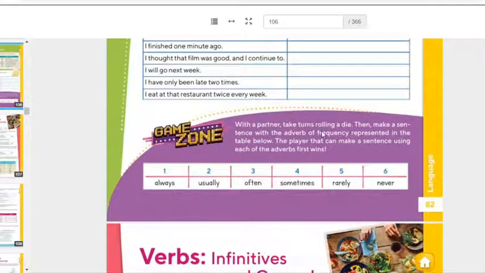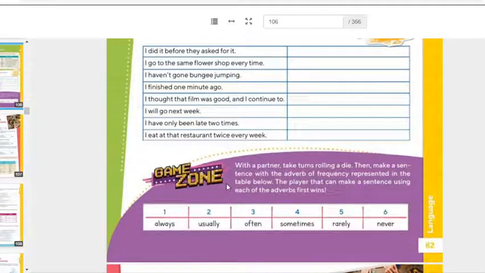The activity that I would like you to do, guys, is this game zone. Try to get a dice, consigan un dado, with a partner, take turns rolling a die. Then make a sentence with the adverbs of frequency represented in the table below. The player that can make a sentence using each of the adverbs first wins. So please, guys, try to play, throw the dice 3 times.